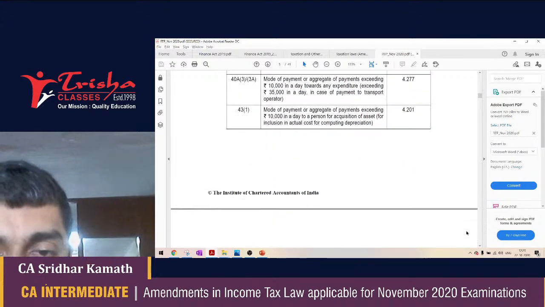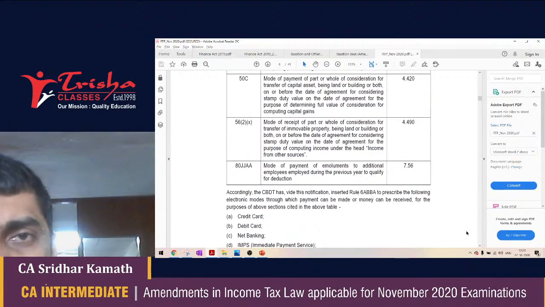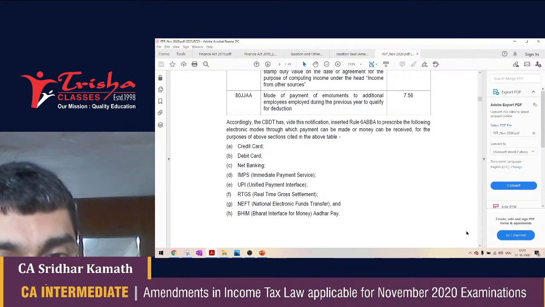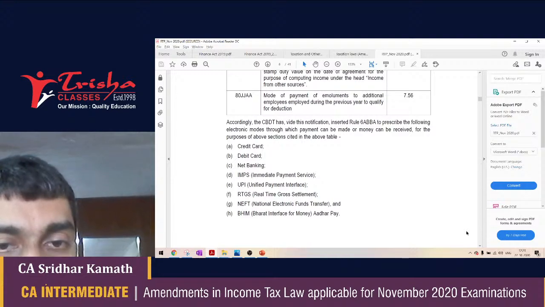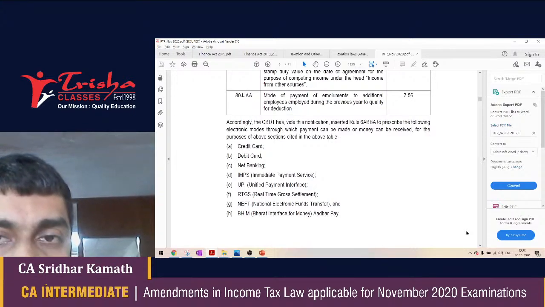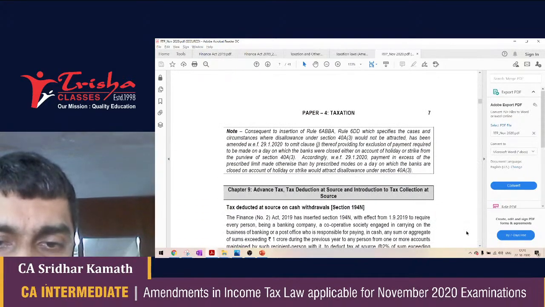Now, the prescribed modes definition has been expanded in the last year. I thought maybe this is not relevant at the CA intermediate stage, but the RTP mentions it, saying that the prescribed mode through which payments have to be made would now also include credit card, debit card, net banking, IMPS, UPI, RTGS, NEFT, as well as through BHIM app. Okay, may not be relevant at your level.